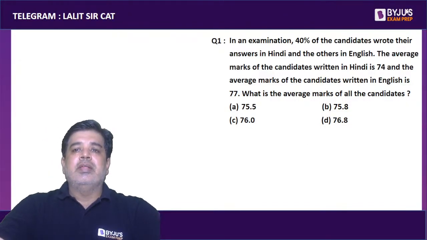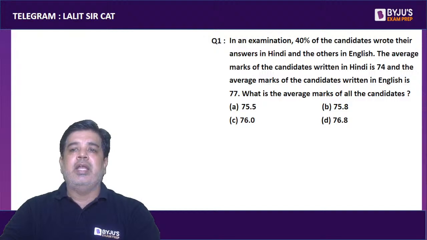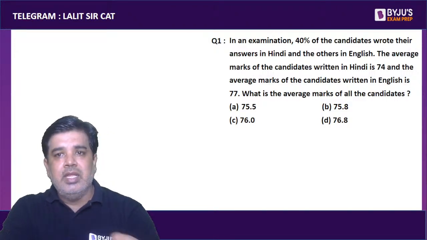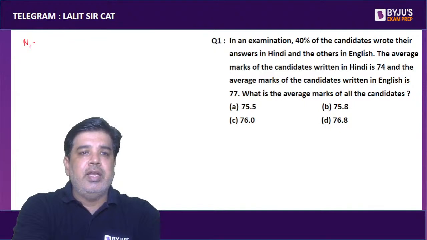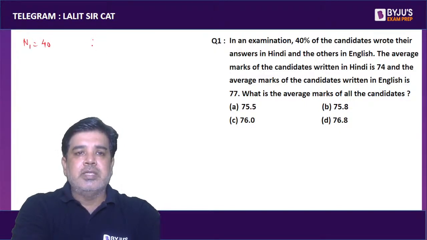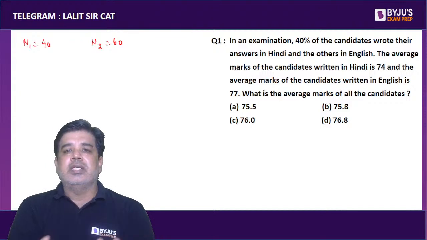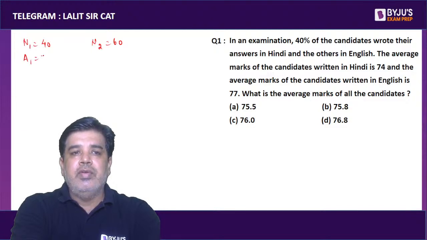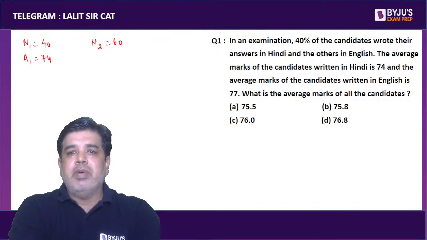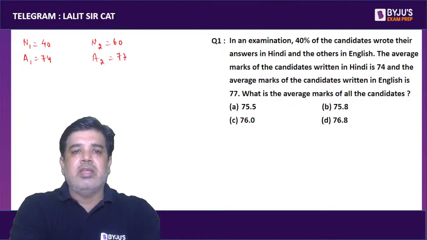In an examination, 40% of the candidates wrote their answer in Hindi and the others in English. So here the data is divided into two parts, 40% and 60%: 40 Hindi, 60 English. The average marks of the candidates who wrote their answer in Hindi is 74 and the average marks of the candidates who wrote in English is 77.